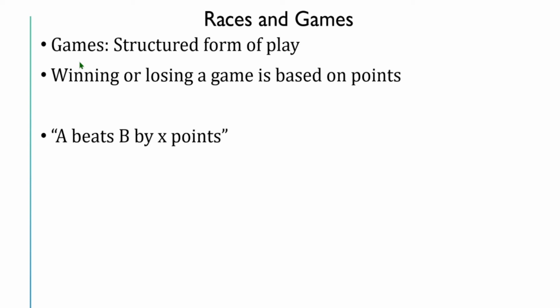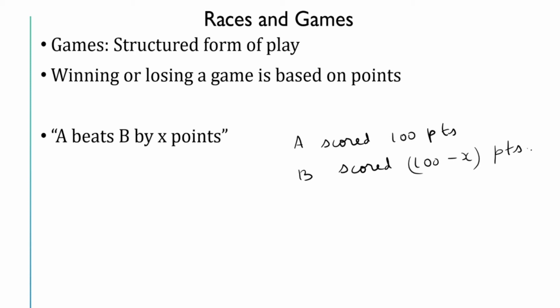Next we will see games. Games are nothing but structured forms of play. Winning or losing a game is based on points. So we say A beats B by x points. It means if A scored 100 points, then B has scored only 100 minus x points. In that case, we say A beats B by x points. So this is the meaning of the various terms.